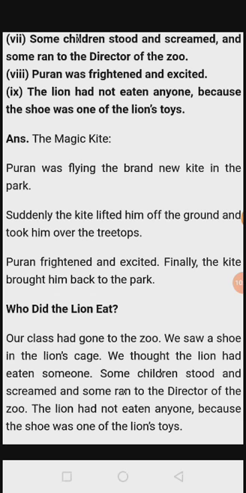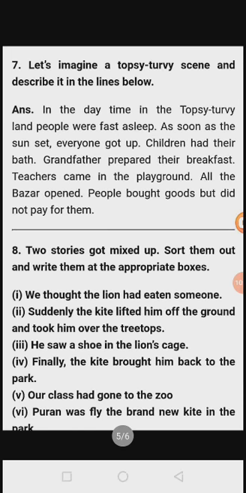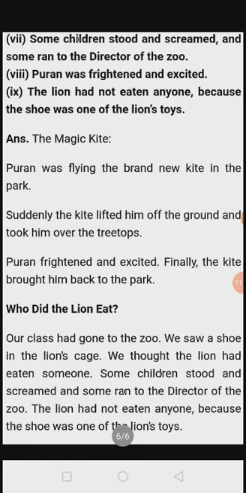See students, in this way we have completed two stories which were mixed together in the 9 sentences. We made them separate and wrote two stories. See, in this way you have to complete it in your English notebook and read loudly. Thank you and have a nice day.